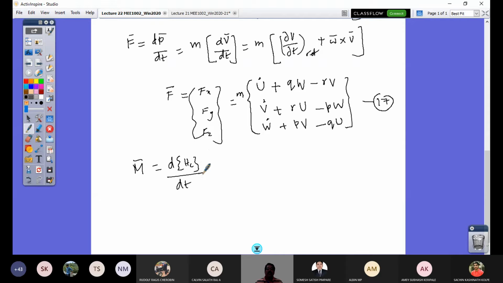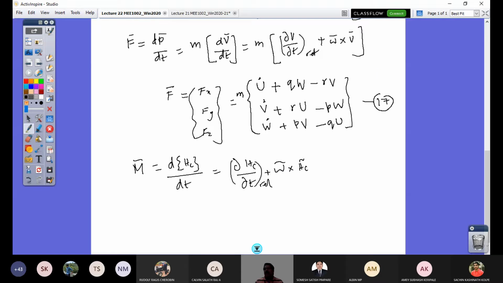As we just looked at, it is going to involve a tensor and vector product. So how is it going to be now? This is going to be equal to dou hc by dou t plus omega cross hc. Right? So this is the relative term.